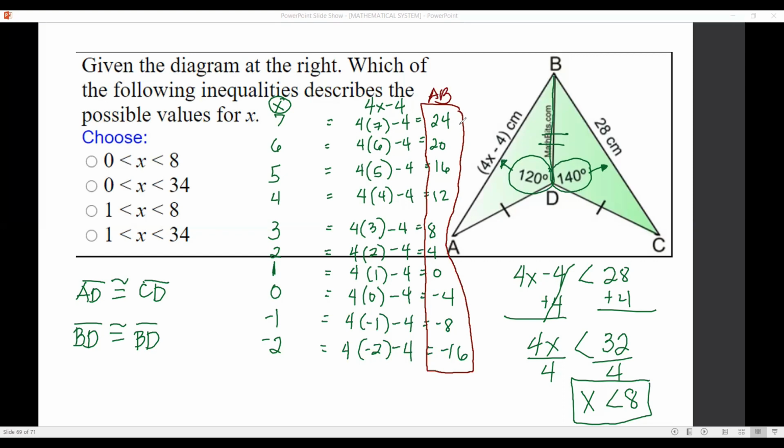Okay? Pwede ba si 24? Is it still less than 28? Yes. How about 20? If AB is 20, is it still less than 28? Yes. How about 16? Yes, of course. How about 12? Is 12 still less than 28? Yes. 8. Less than 28 ba siya? Yes. How about 4? Yes. How about 0? Less than 28? Oo. But,